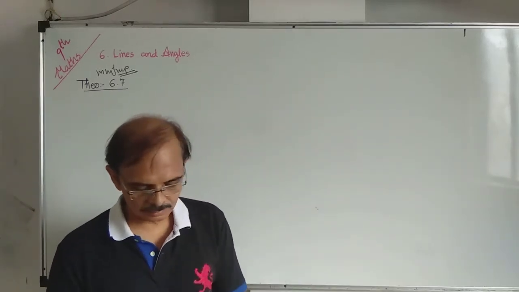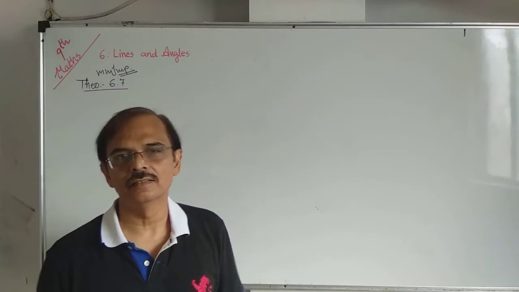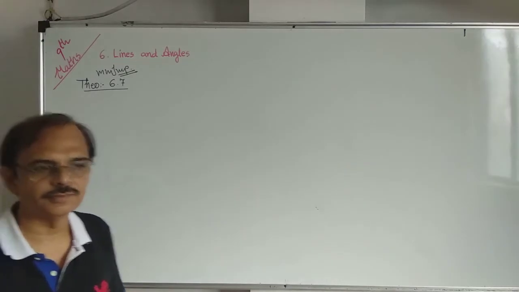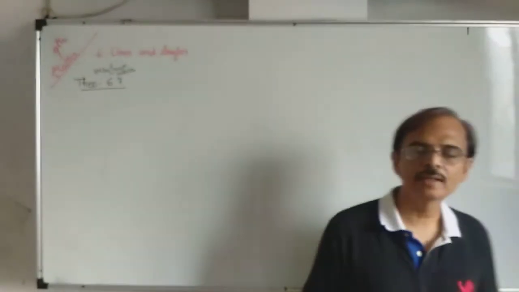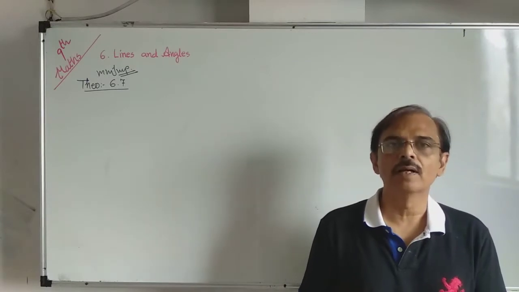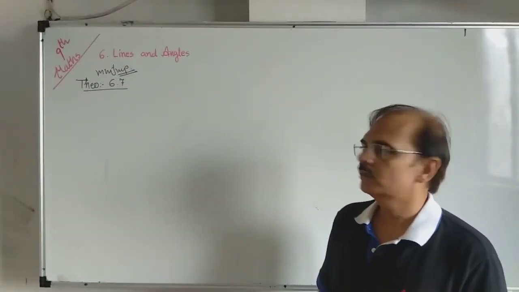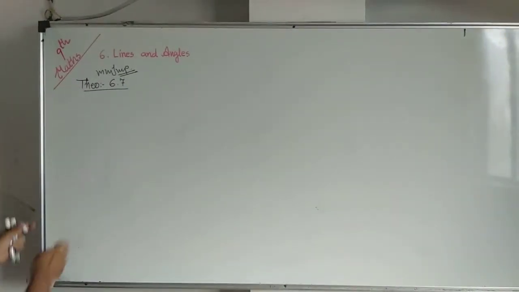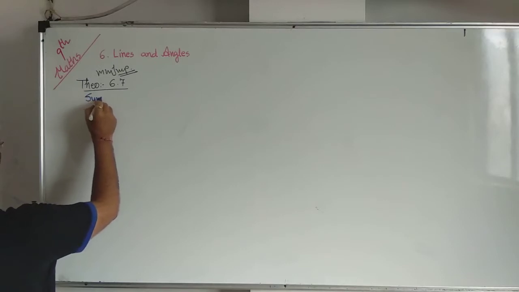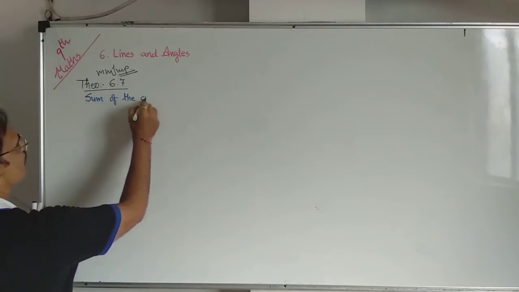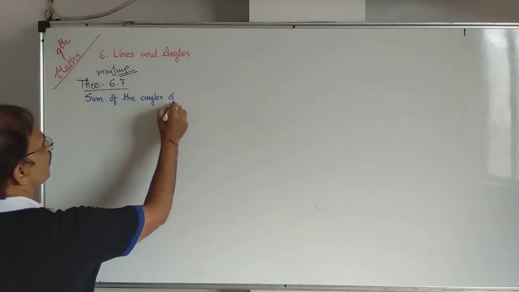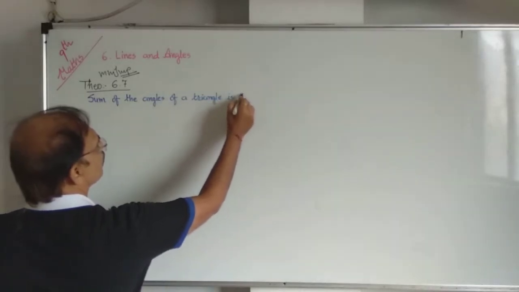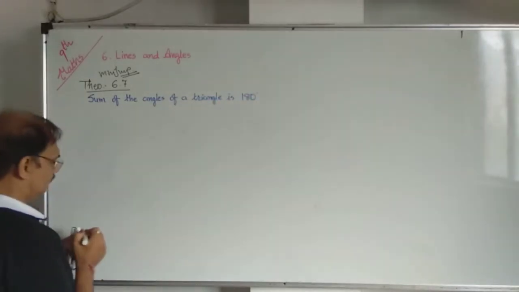The sum of the angles of a triangle is 180 degrees. This is the statement, also known as the hypothesis. You know this very well and accepted it without proof, but now, in this chapter, we are going to prove it. The sum of the angles of a triangle is 180 degrees. Is it okay?